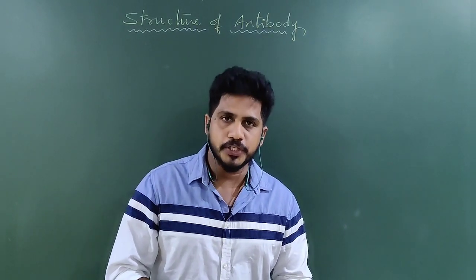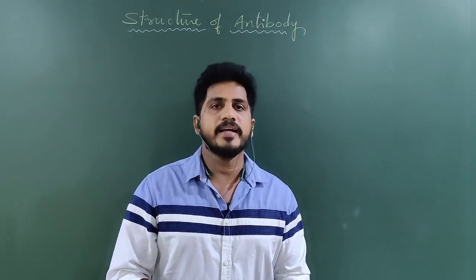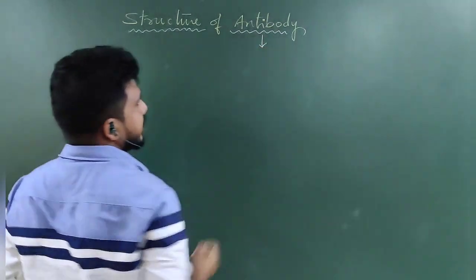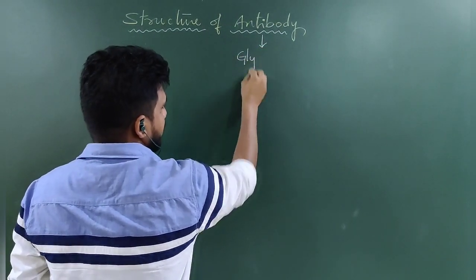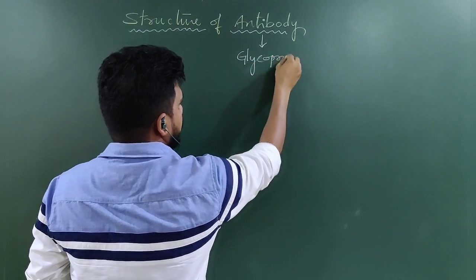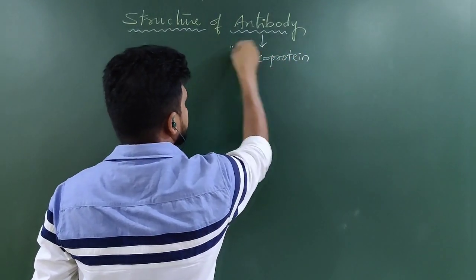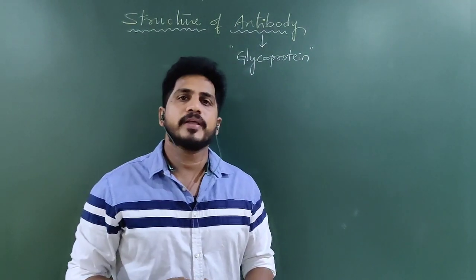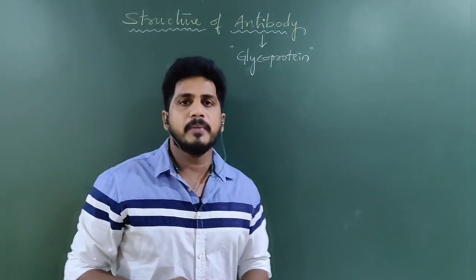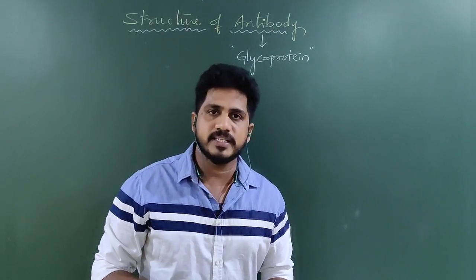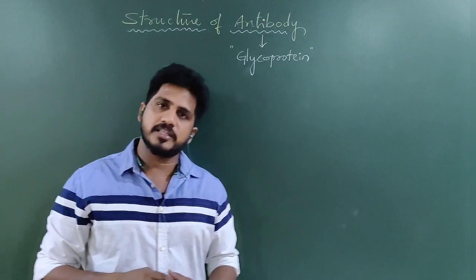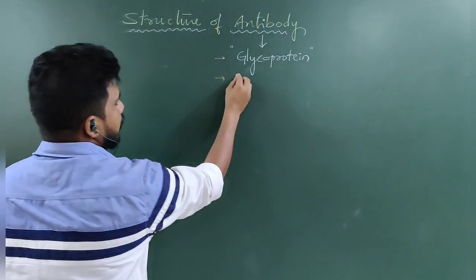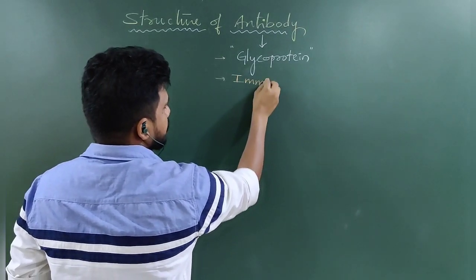In this session, I am going to teach you about antibody structure and its types. Generally, an antibody is a glycoprotein chemically. Antibodies are produced in our body and also we get them from our mother through the placenta as well as colostrum, as we discussed in the early introduction part of immunity. Antibodies are also called immunoglobulins.